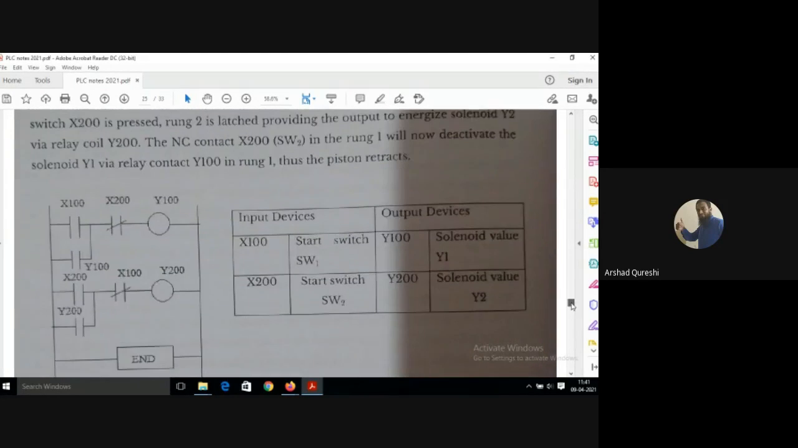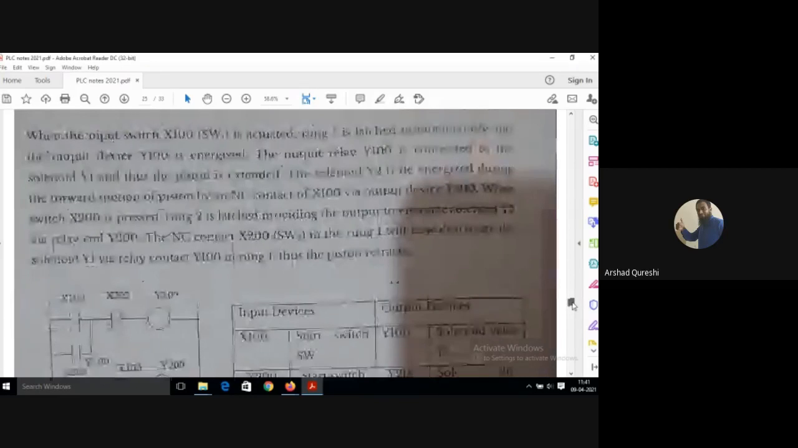See, I have denoted X100 as the address for SW1, and X200 for start switch SW2, Y100 for solenoid valve Y1, and Y200 for solenoid valve Y2. Okay, solenoid valve, it is written as value, it is not value, it is valve.